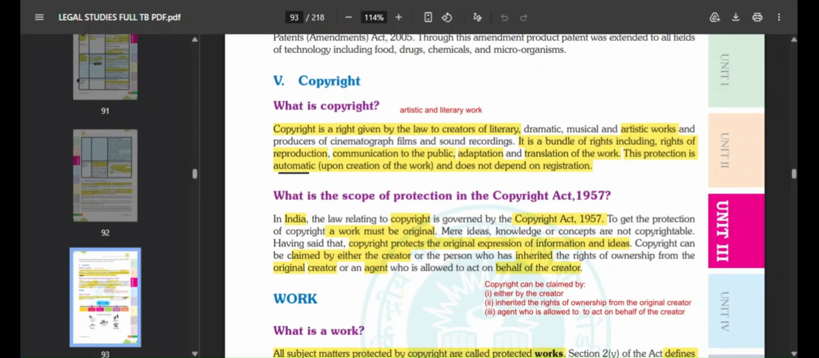Then you need to know the time periods, like for copyright 60 years, then 20 years. You need to know the time periods. All of these are very simple things that are there in this chapter.